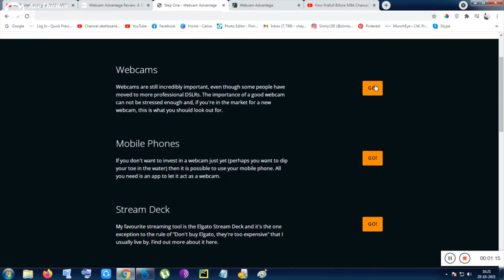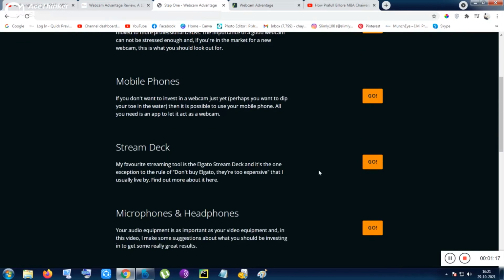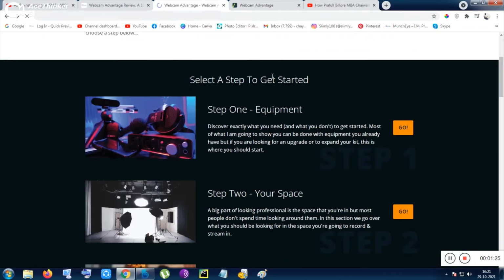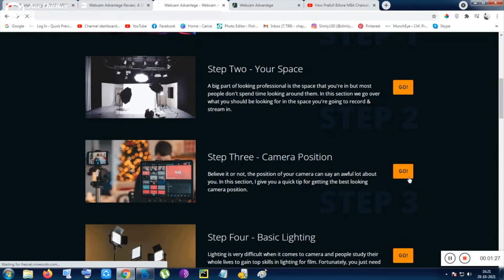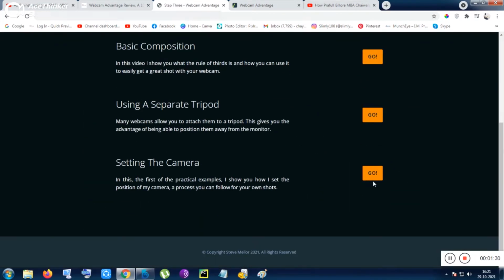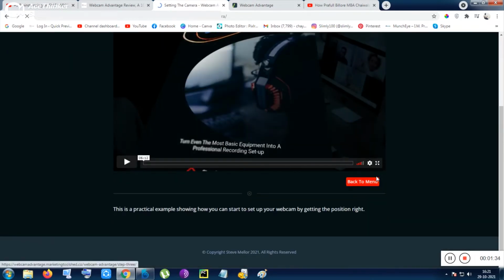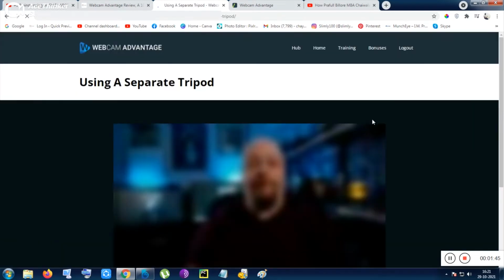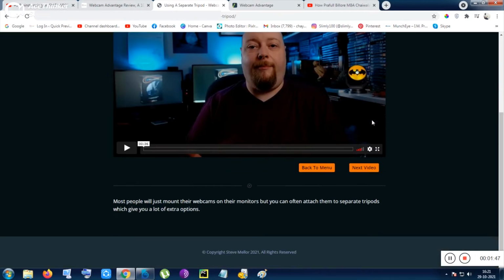You can see video with webcams, video with mobile phone, video with stream deck, anything you want, like reverb, like equalizer, everything is given inside it. The distort feature, the green screen. Let me show you inside step 3, maybe there will be something more. I have not gone through all of the videos, and let me tell you the truth: I have not gone through all of them, but I have gone through some of them, 3 or 4 of the videos.